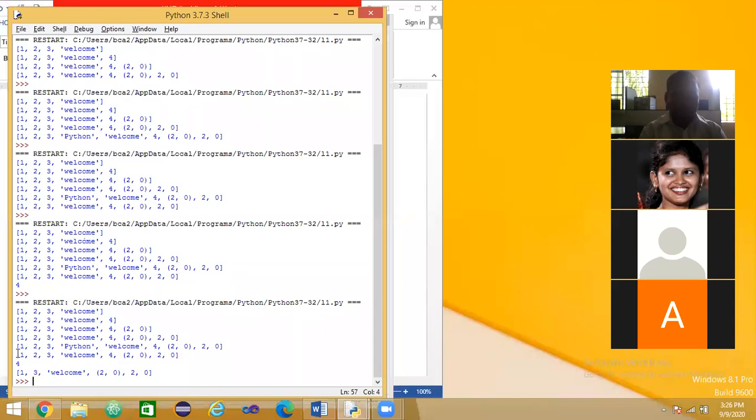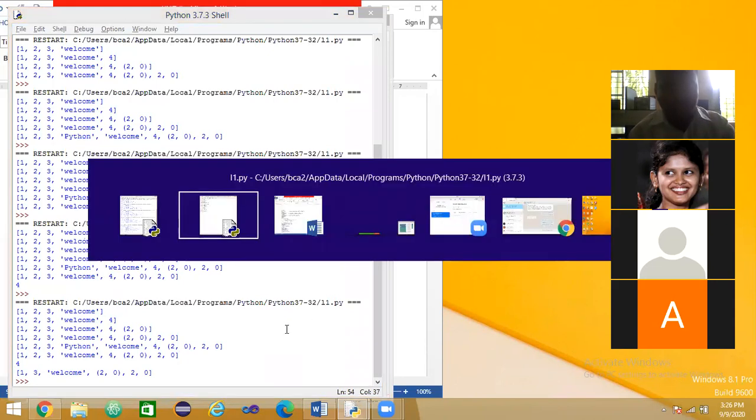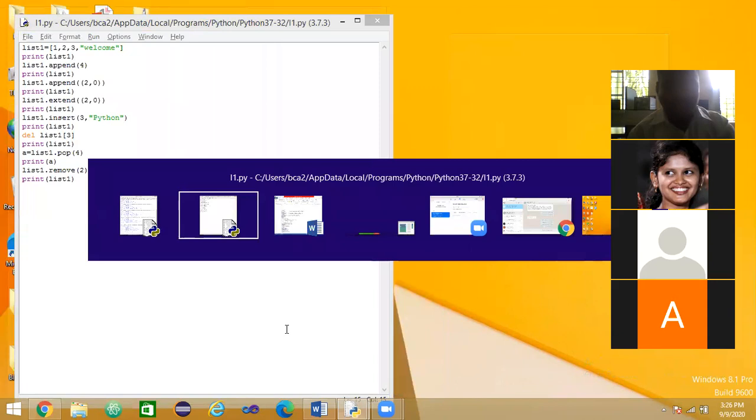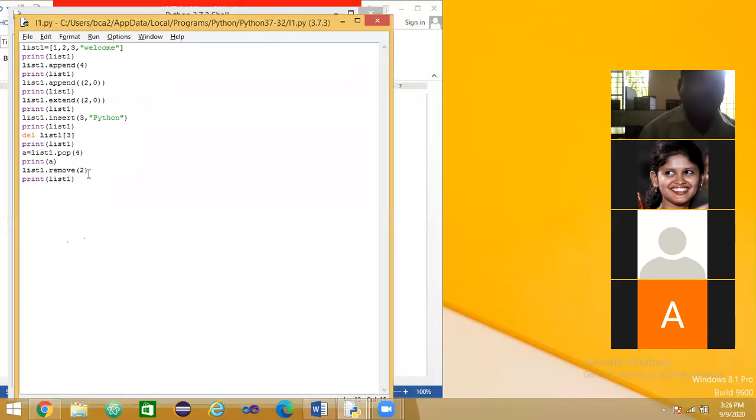Here in this output, it removes the first occurrence of 2 from the list. See, again I am saying, don't be confused. It does not take index values. It removes the 2.